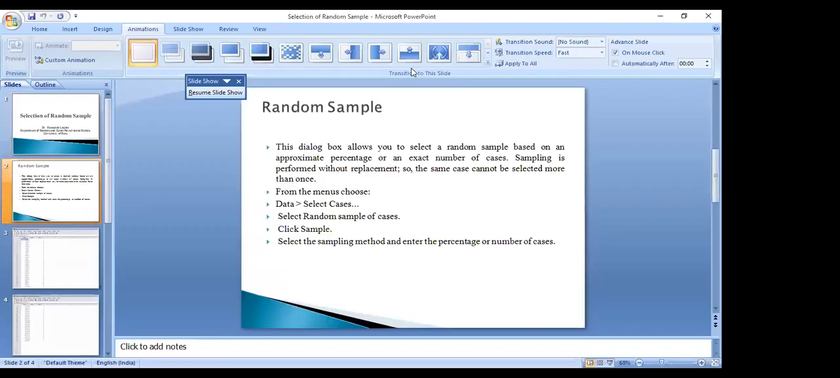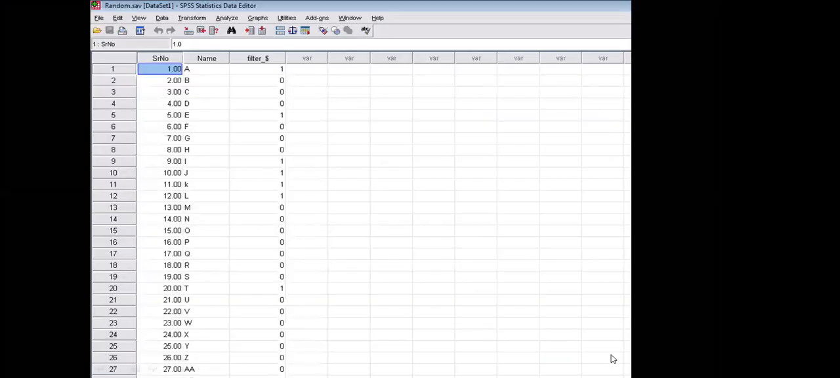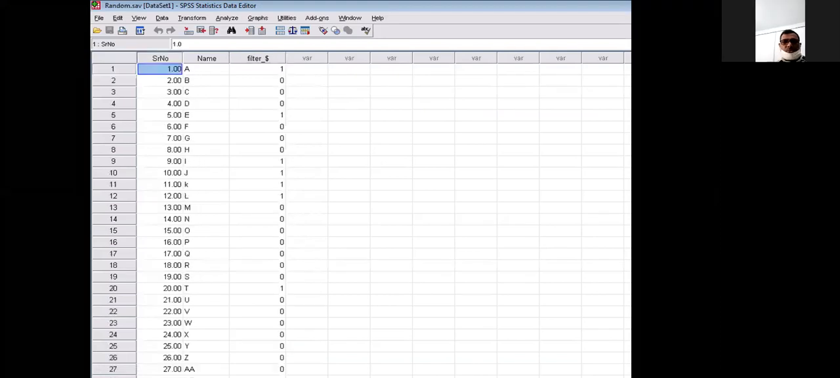After selecting the sample, let's look here. See here, we just numbered 1, 2, 3 up to 50 individuals, and their names we put such as A, B, C, etc. And after doing so, the samples are selected in such a manner, just by assigning 1s and 0s.